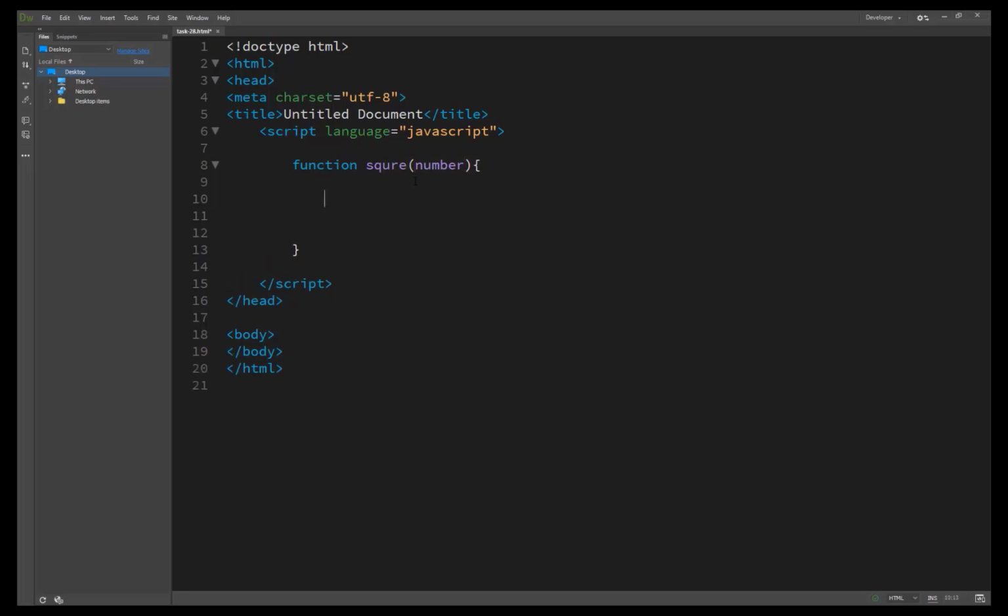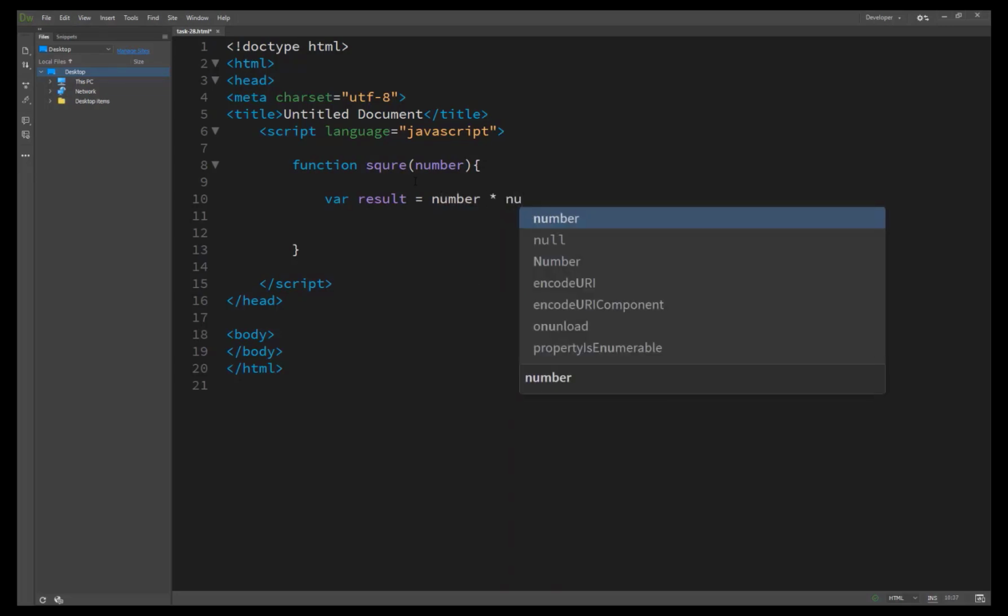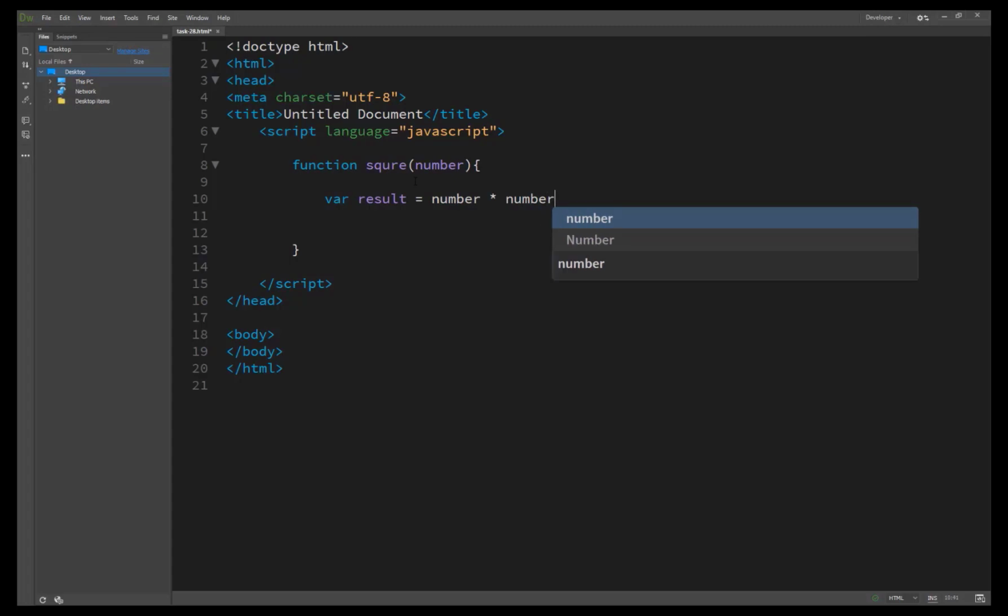Inside the function we create a variable for getting the result back, result, which is equal to number multiplied by number. So this is the formula of square.